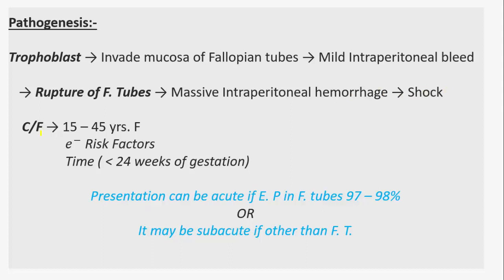What are the clinical features? The patient will be in her reproductive years. 15 to 45 years is the average age, with risk factors, and time is less than 24 weeks of gestation. Presentation can be acute if the ectopic pregnancy occurs in the fallopian tube, which is a 97 to 98% chance, or the presentation will be subacute if the ectopic pregnancy is other than in the fallopian tube, if its site is other than the fallopian tube.